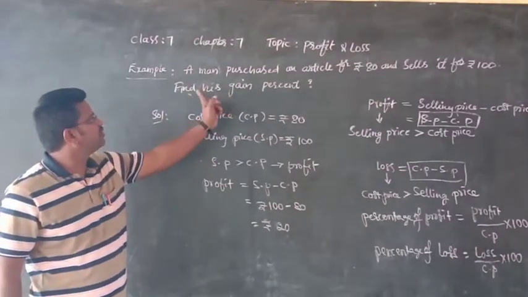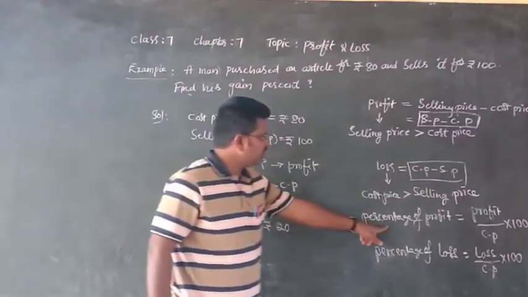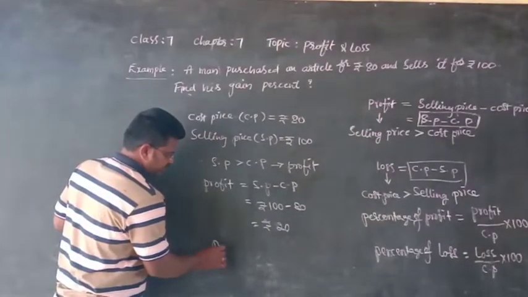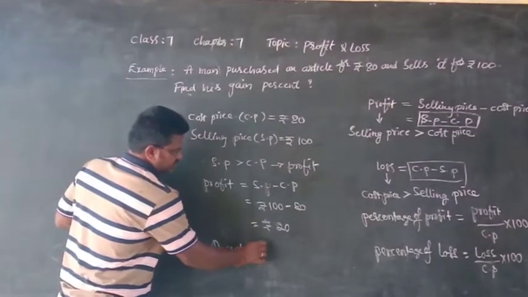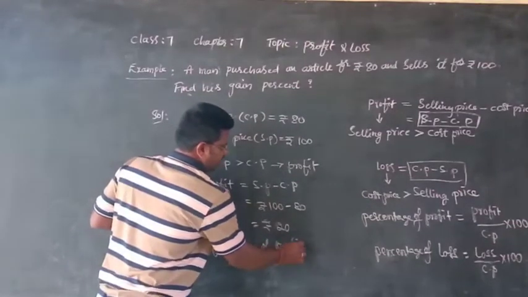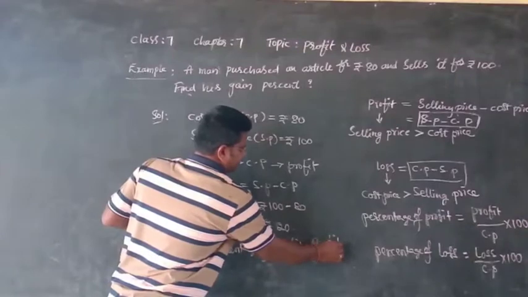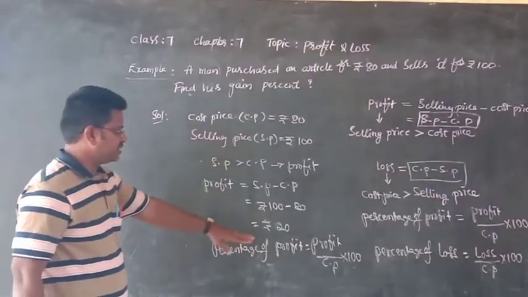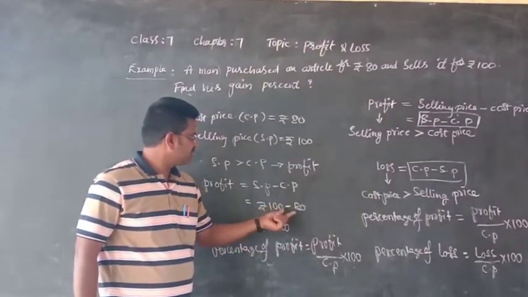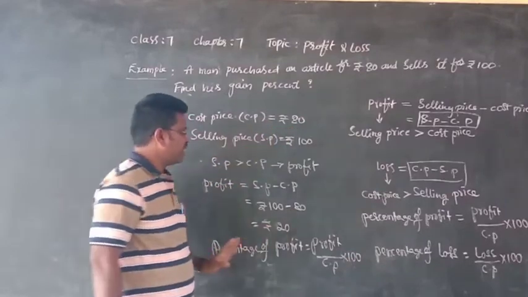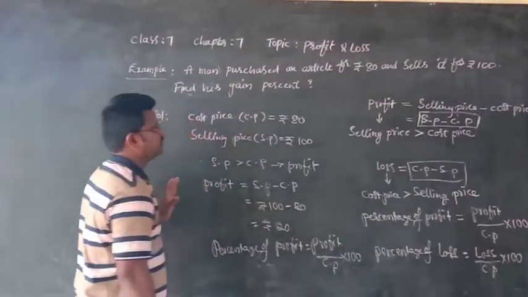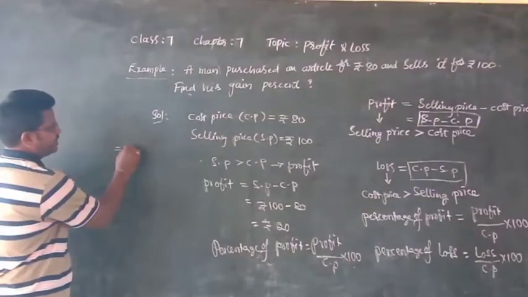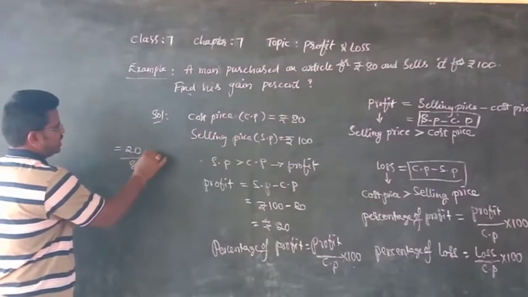Then he is asking us to find his gain percentage. To find the percentage of profit, the formula can be used to find the gain percent. Percentage of profit equals profit by CP into 100. Profit is 20, cost price is 80 rupees, into 100. You just substitute all these values. Profit is 20 rupees by cost price 80 into 100.